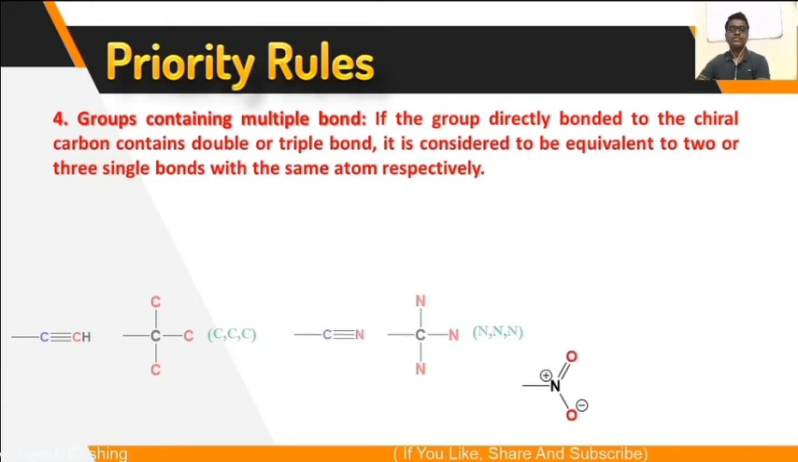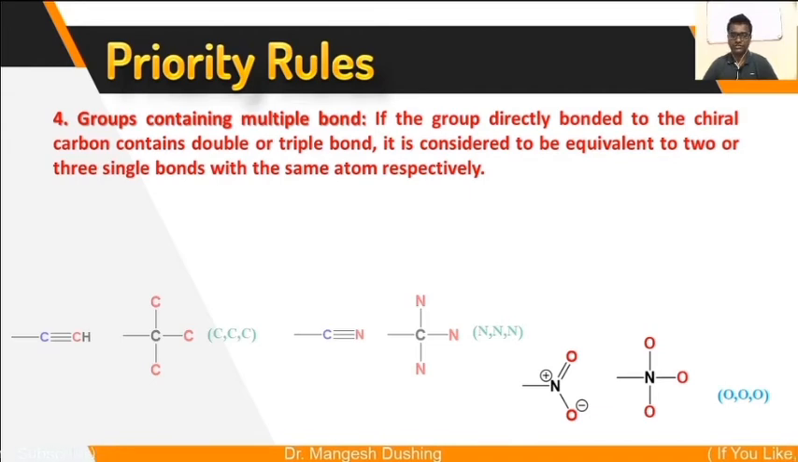If that group is a nitro group, this is the structure of the nitro group: N with a double bond to O and a single bond to O. So this double bond we consider as 2 single bonds to this oxygen. Likewise, nitrogen-oxygen single bond, nitrogen-oxygen single bond, nitrogen-oxygen single bond. So the next 3 atoms attached to that nitrogen are oxygen, oxygen, oxygen.